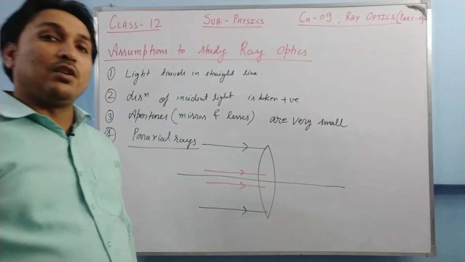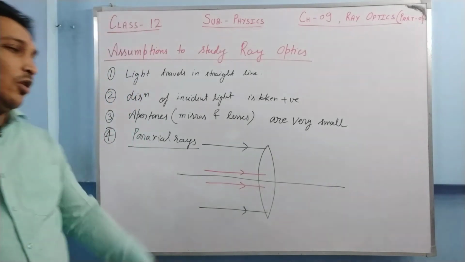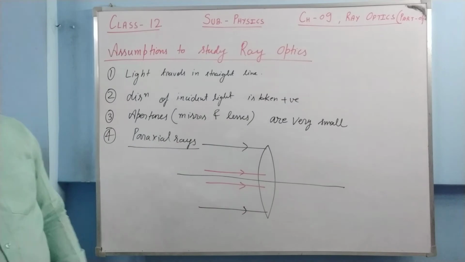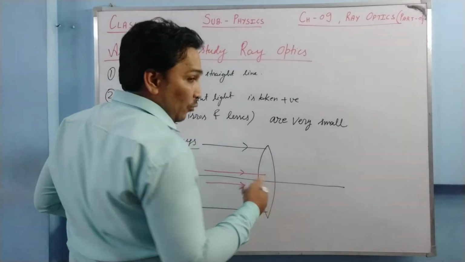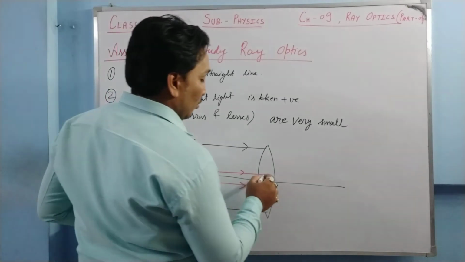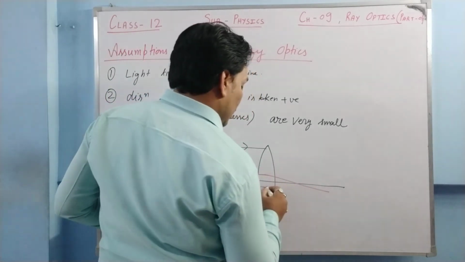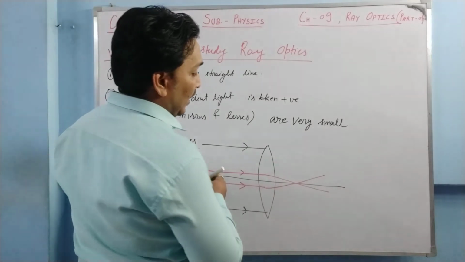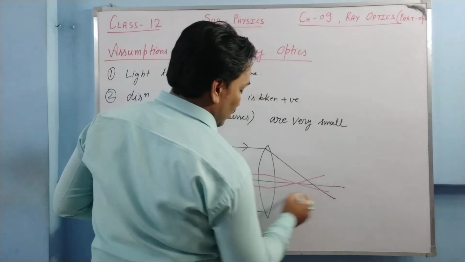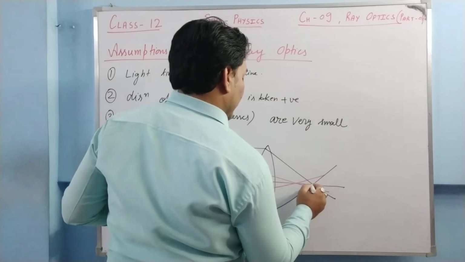We consider only paraxial rays because of the spherical surface. If you study in a very detailed manner, which I am going to tell you later, don't worry about that, these marginal rays and paraxial rays focus at different points.